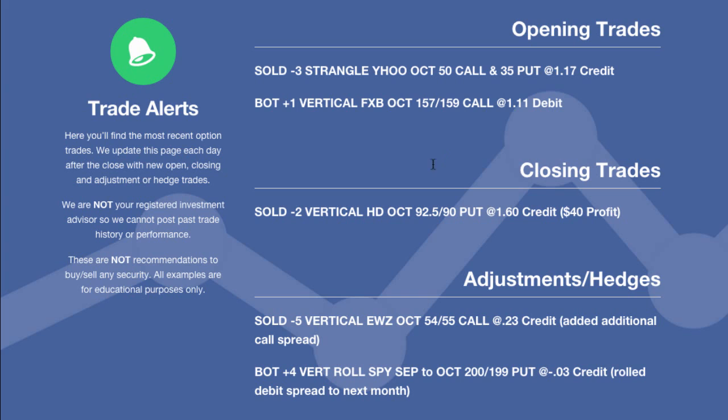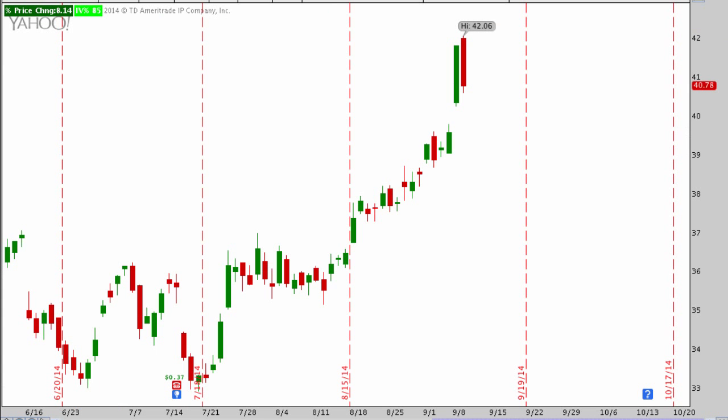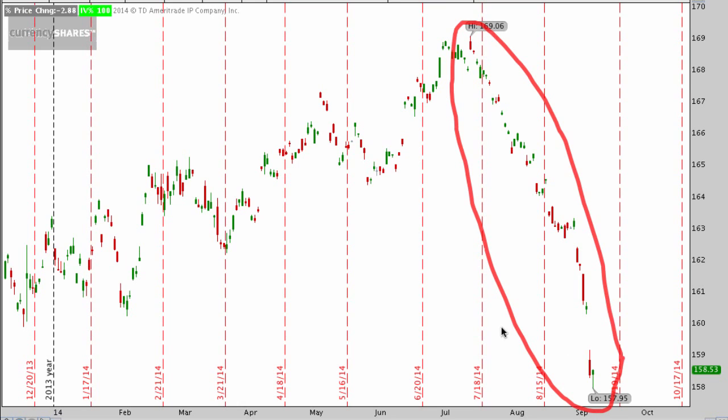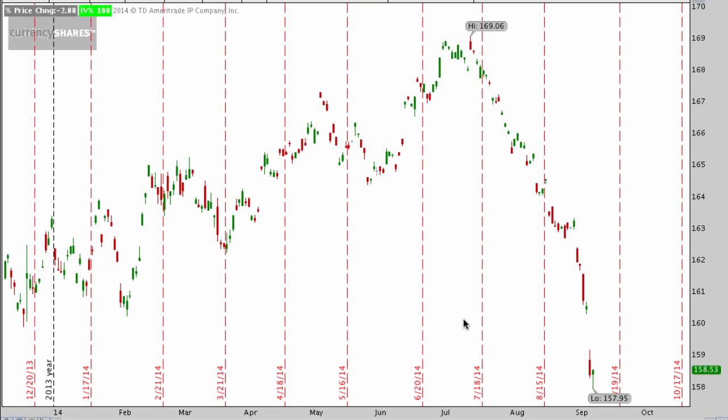I think it's just one of those things that you have to have money invested in something like this, because when it's just crushed down as low as it is, and here's a look at where FXB is, it's really hard to go away from just how much of an opportunity there is for some sort of bounce back, right? Not to say that there's not some underlying fundamentals that are changing, but at some point between now and expiration, all we need is a bounce back above 158 or so. So you can see that we're already in the money here because our break-even is around 158. So as long as this thing trades just a little bit higher than 158, we'll continue to make money on this trade.